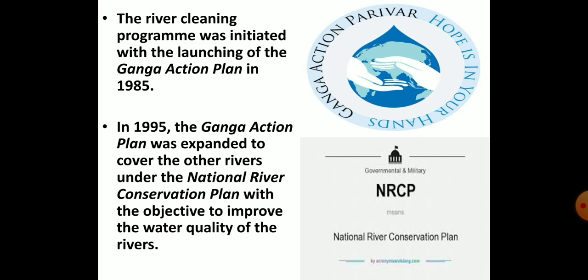In 1985, the Ganga Action Plan was launched. In the year 1995, this Ganga Action Plan was expanded to cover other rivers under the National River Conservation Plan (NRCP). The main objective of the NRCP is to improve the quality of the water of the rivers by implementing the work of reducing or decreasing the pollution. That's all for this chapter, children.